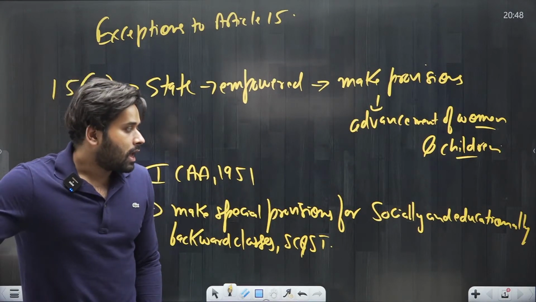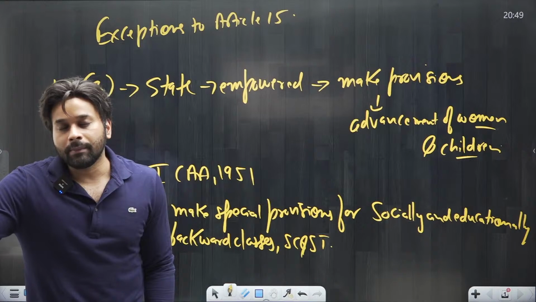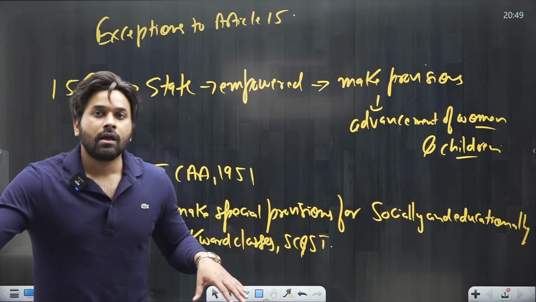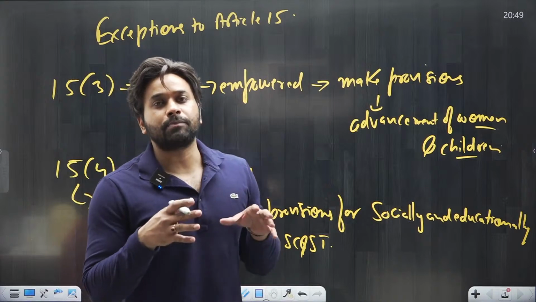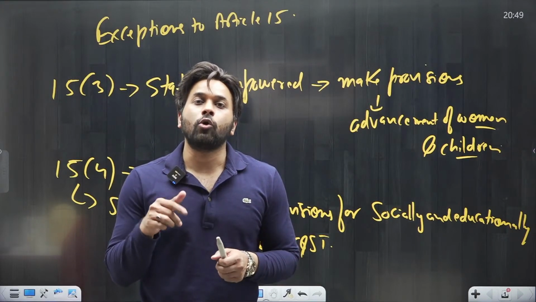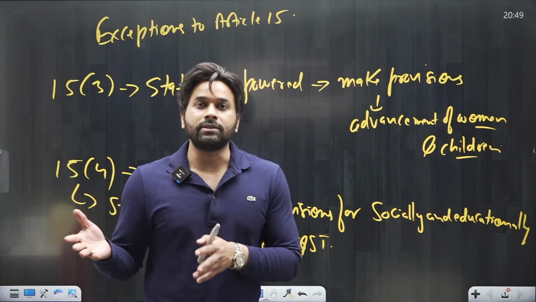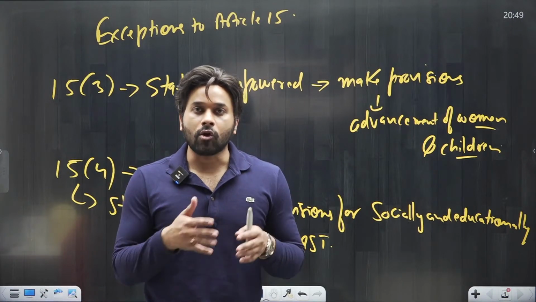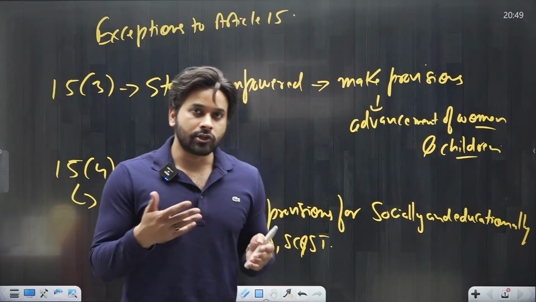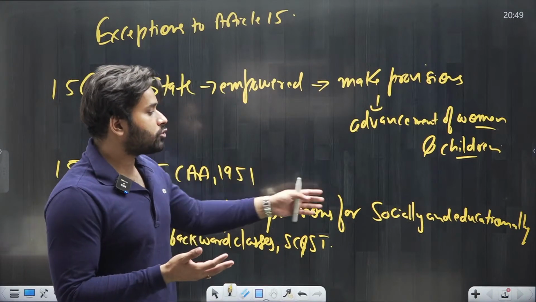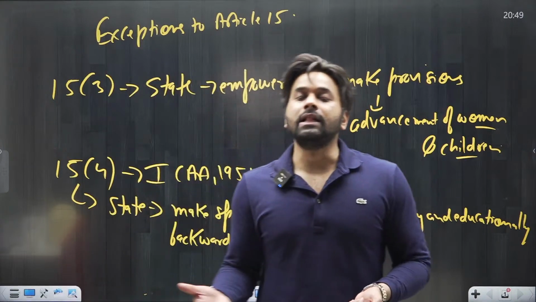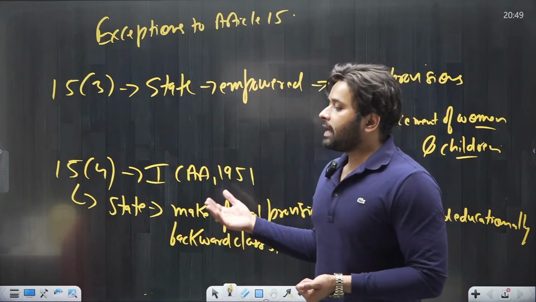Now remember, other backward classes, OBC, is not mentioned in Article 15. In fact, the Constitution uses the expression socially and educationally backward classes for OBC. We call them OBC, other backward class, but in reality, according to the Constitution, they are socially and educationally backward classes. So instead of OBC, we are writing socially and educationally backward classes. So this particular article deals with a special provision for SC, ST and OBC.